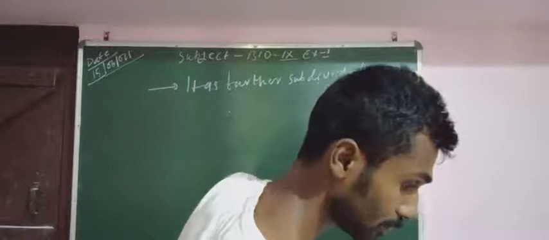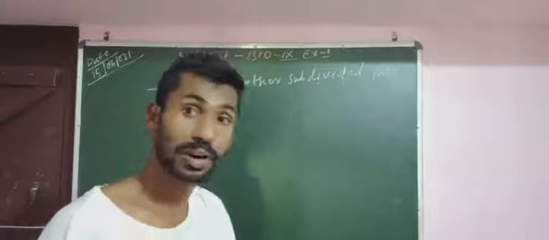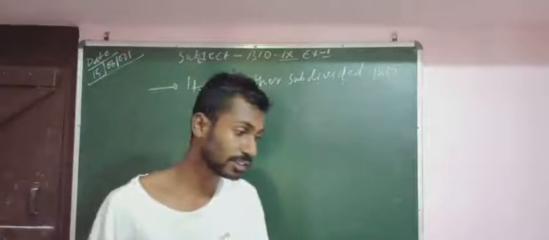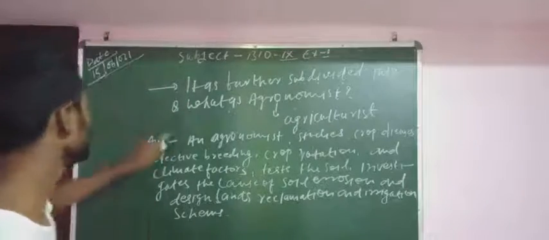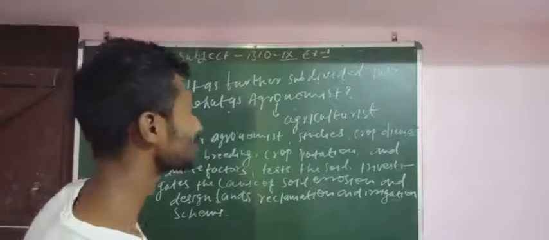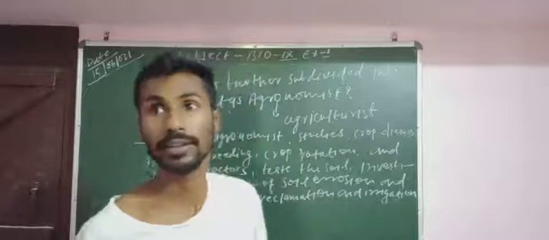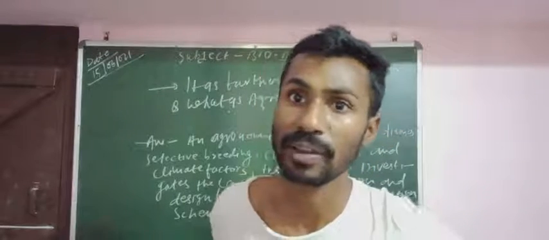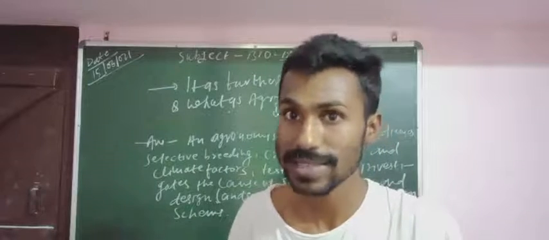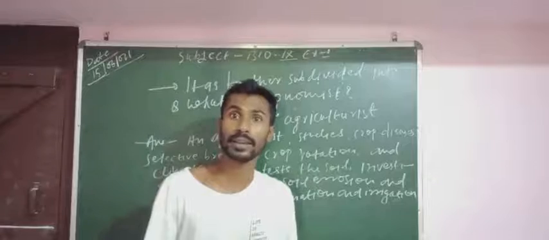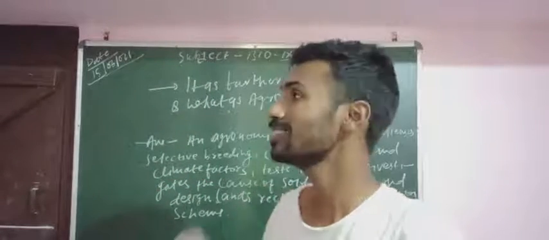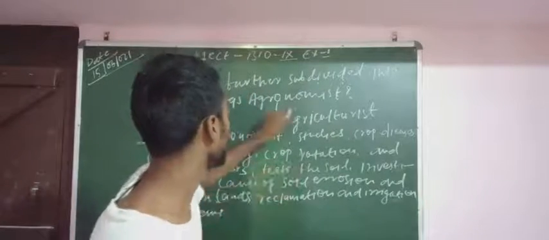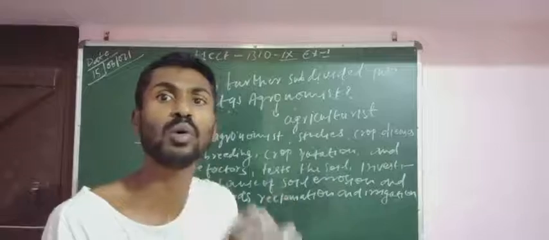Other point. Before that, let us define a word, and then we will continue with the next point: what is an agronomist or agronomy. Simply, as a doctor is a specialist, suppose a person has loads of knowledge about chemistry, loads of idea about chemical reactions, so they are known as a chemist. Suppose a person has lots of knowledge about physics, they are a physicist. Similarly, an agronomist is a specialist who has proper knowledge of particular things.